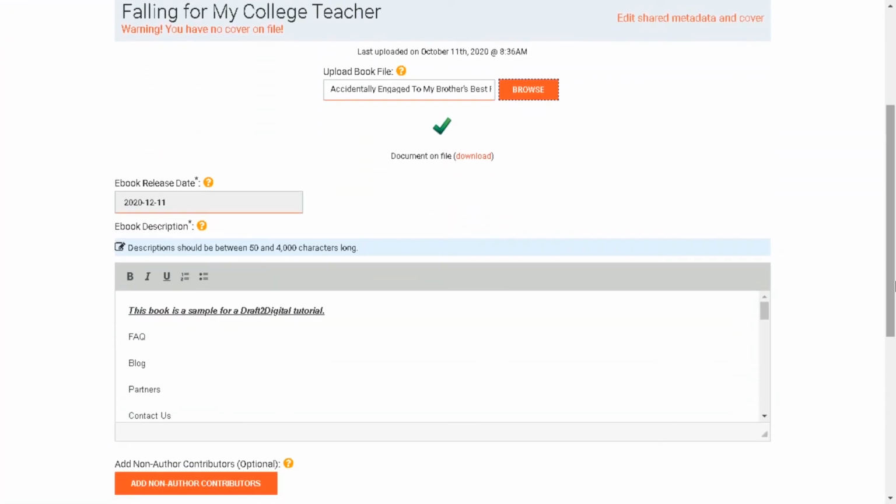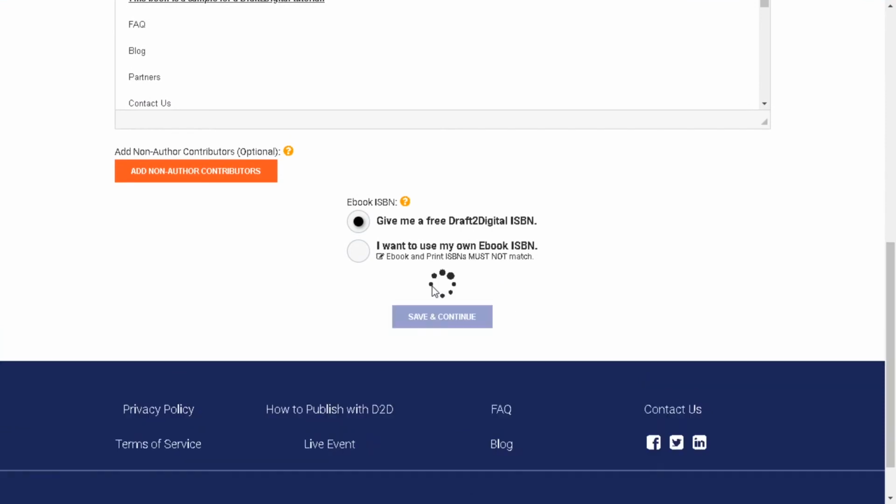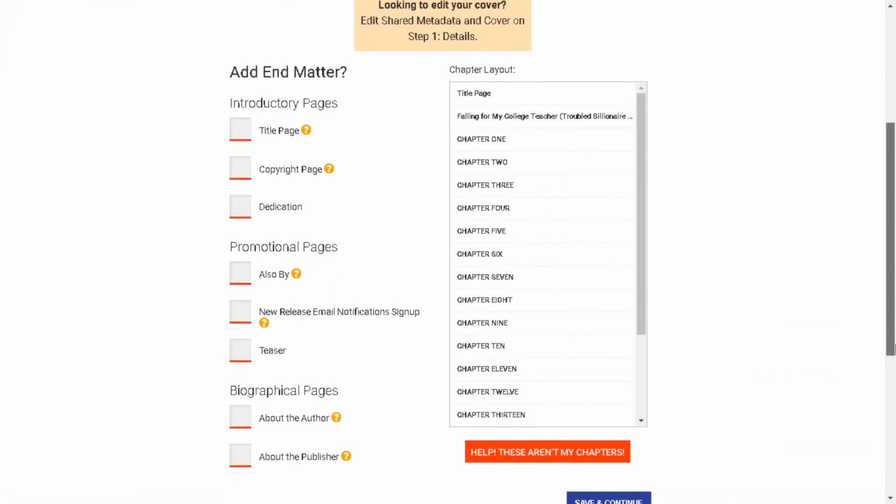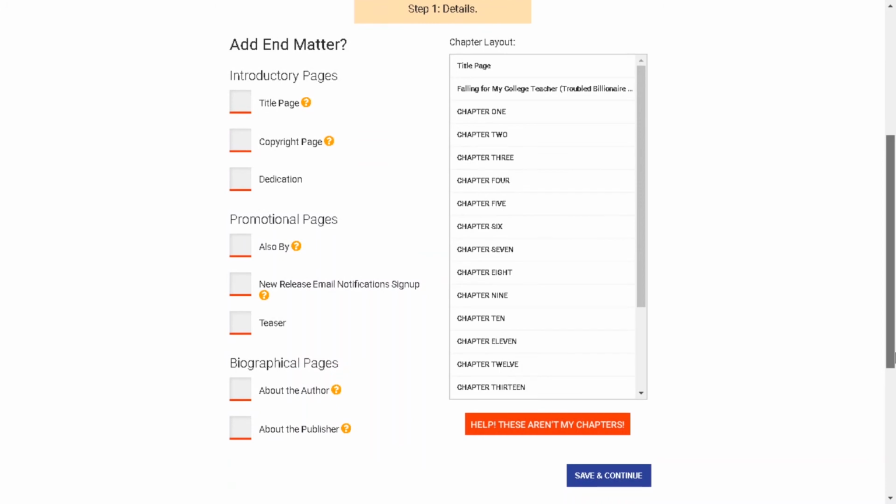Okay, so that has been uploaded. Let's move forward because there are some cool things with Draft2Digital that you have to see. This is why I decided to go with Draft2Digital, because I loved it. Now if you have a Mac and you have access to Vellum, then this may not be as spectacular to you as it is to me, but for someone with a Windows computer and someone that doesn't have Vellum, I think the book formatting that Draft2Digital provides is a godsend.